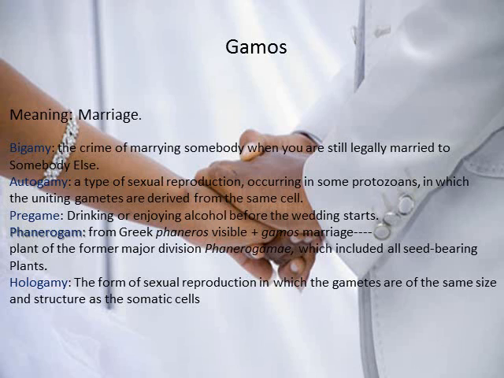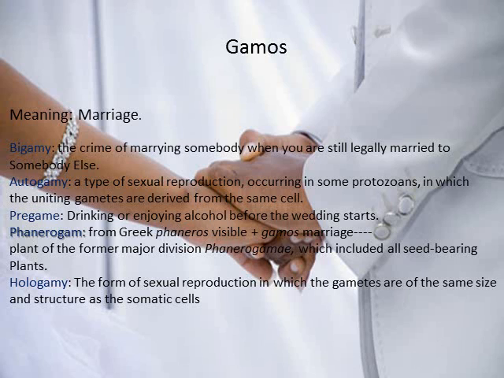The fourth example is phanerogam. Phaneros from Greek means visible and gamos means marriage. It can also mean a plant of a former major division, phanerogam, which included all seed-bearing plants.